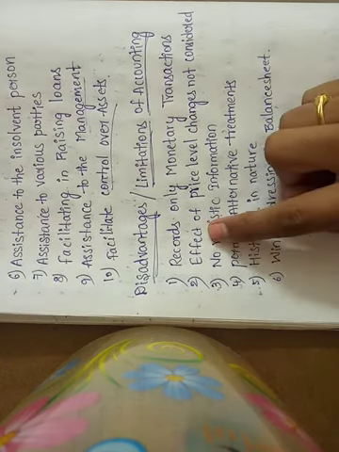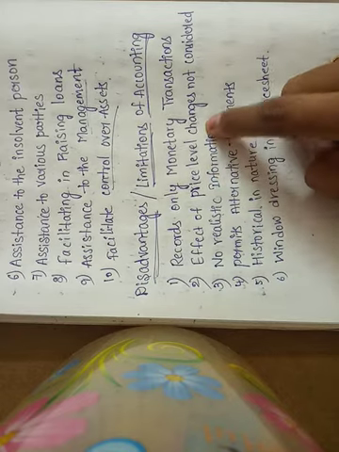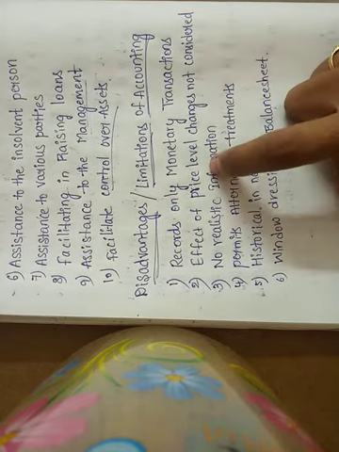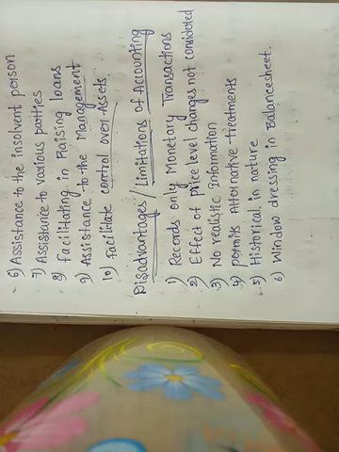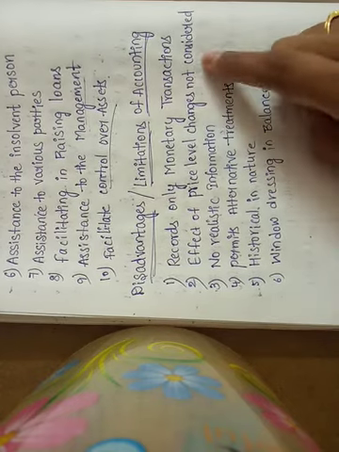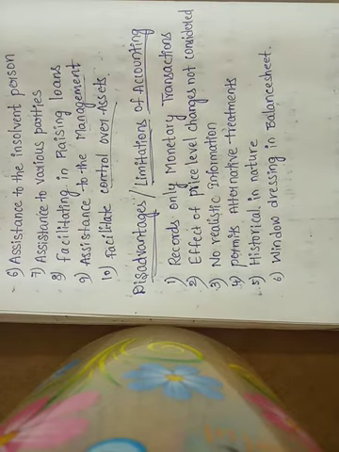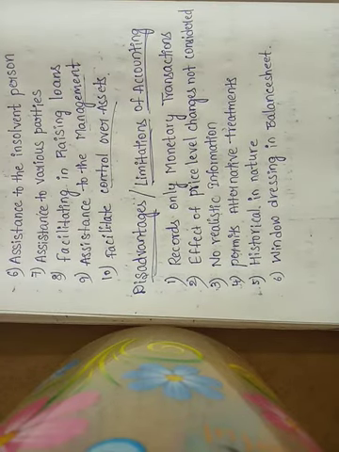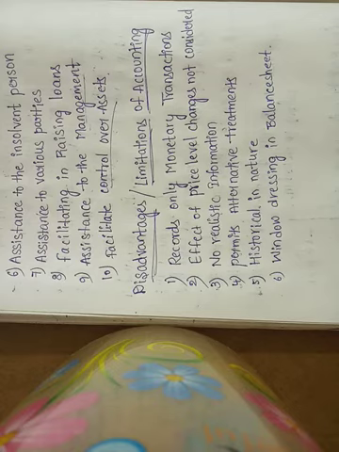Next, the second one is effect of price level changes not recorded. Price level changes mean that prices are sometimes increasing or decreasing, and those changes are not considered. In accounting, transactions are recorded at cost in the books of accounts. When you purchase any asset, whatever price you paid is only recorded in the books of accounts.